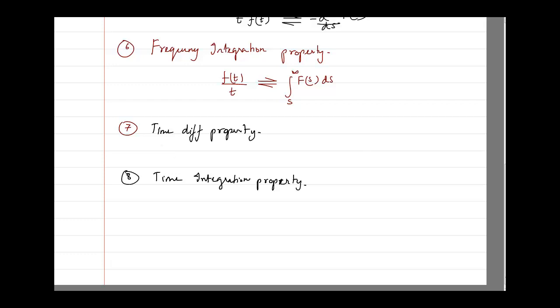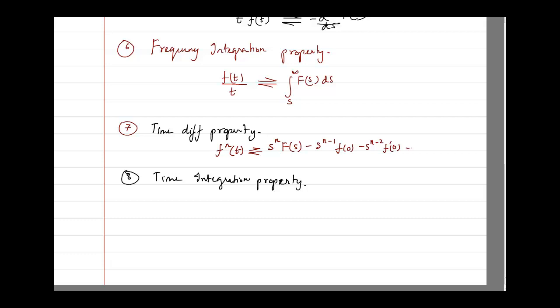If you remember, the time differentiation property was, if you are having f differentiated n times, then the Laplace of that will be equal to s raised to power n F of s minus s raised to power n minus 1 f of 0 minus s raised to power n minus 2 f dash of 0.